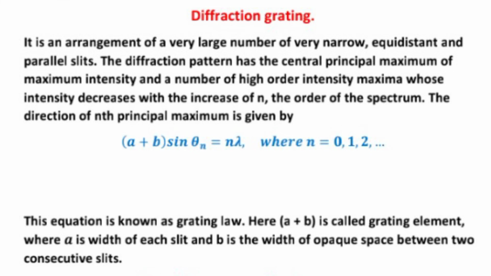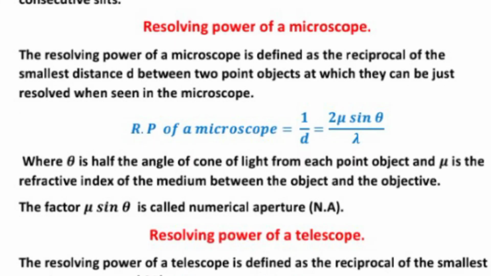Now, resolving power of a microscope. What is the resolving power of a microscope? The resolving power of a microscope is defined as the reciprocal of the smallest distance d between 2 point objects at which they can be just resolved when seen in the microscope. Resolving power of a microscope is equal to 1 upon d, and it will be equal to 2 mu sin theta upon lambda, where theta is half the angle of cone of light from each point object, and mu is the refractive index of the medium between the two objects and the objective.